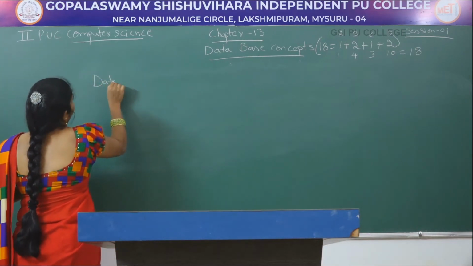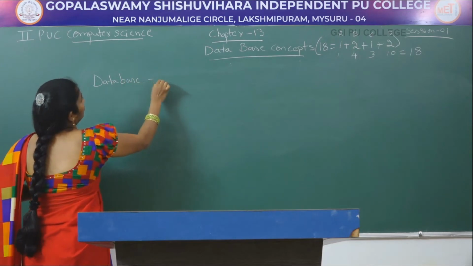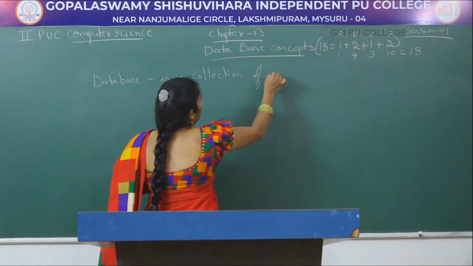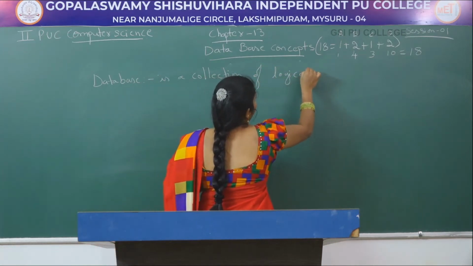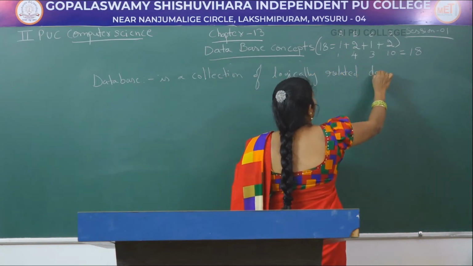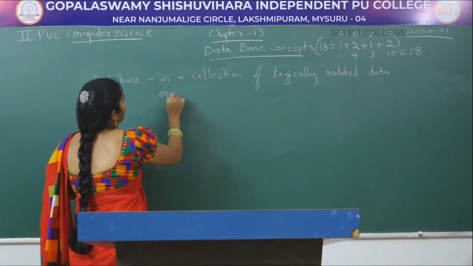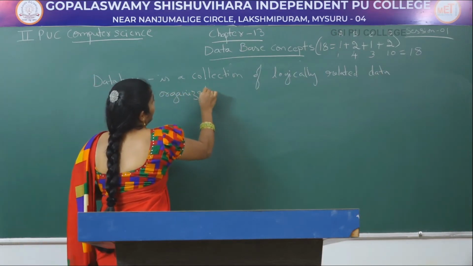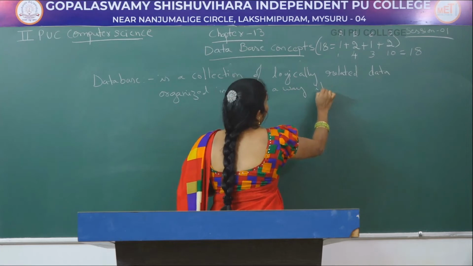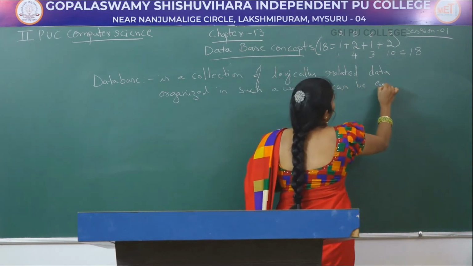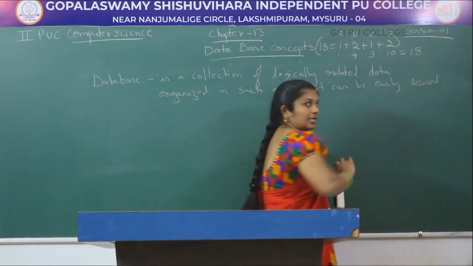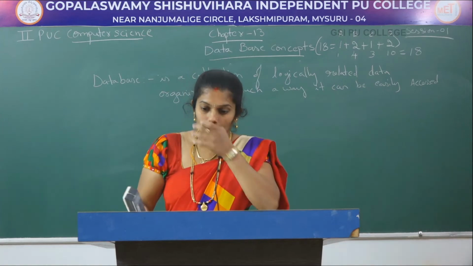Database is a collection of logically related data organized in such a way that it can be easily accessed and processed.